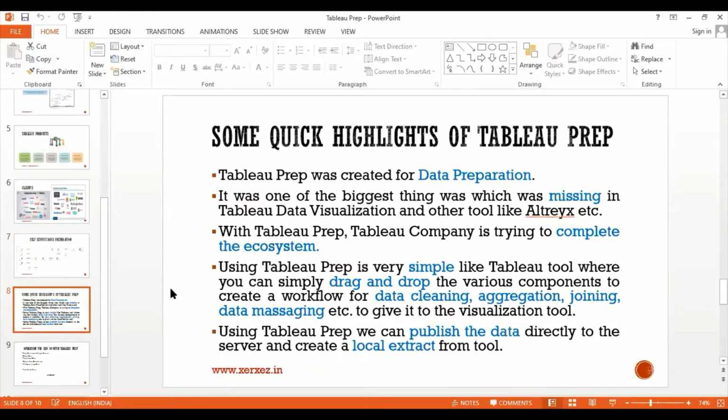Data massaging concept. Next is using Tableau Prep. We can publish the data directly to the server and create a local extract file from the tool. What is the output of this? Generally, after processing the data, Tableau will provide two options.